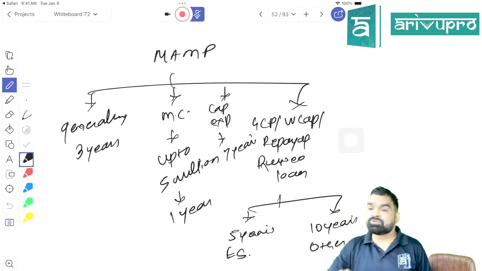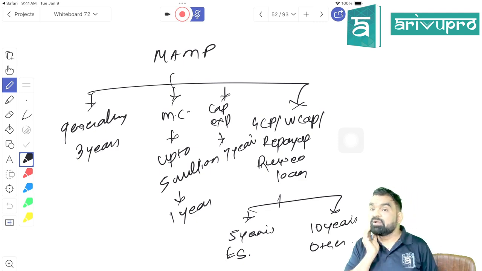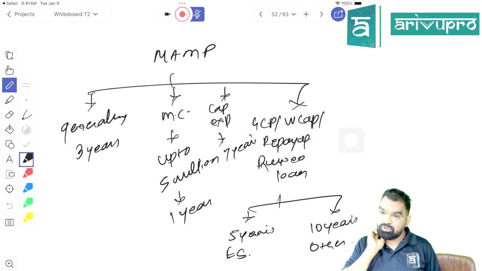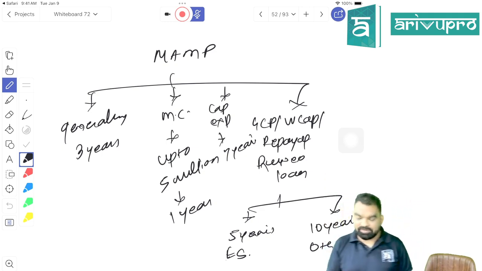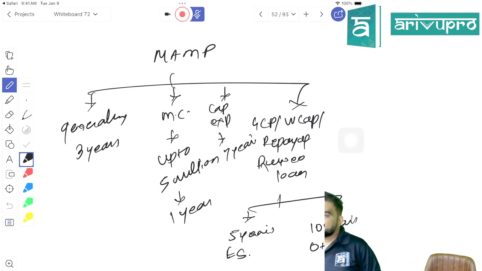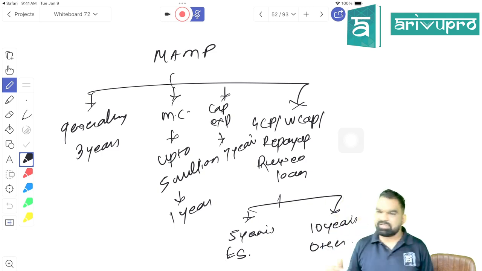The first topic was what? Minimum average maturity period, and the second one was what, beta? Is it clear? Go through it once, sit down. If you are having any doubt, please do ask, then we'll proceed further. Today we'll finish with ECB, and after that we'll start with consumer protection law, which is an easygoing law.